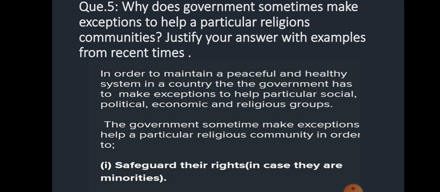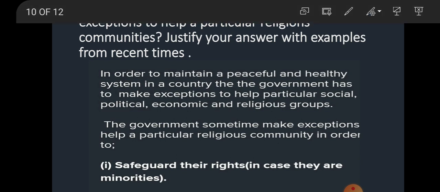The government sometimes makes exemption to help a particular religious community in order to, point first, safeguard their rights in case they are a minority. If the community is in minority, to safeguard their rights.